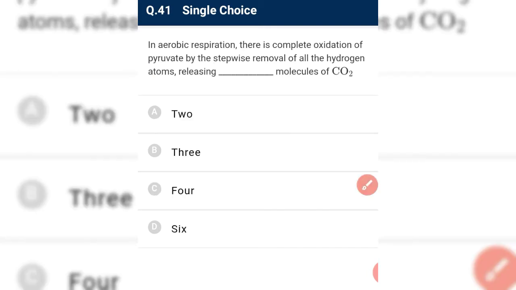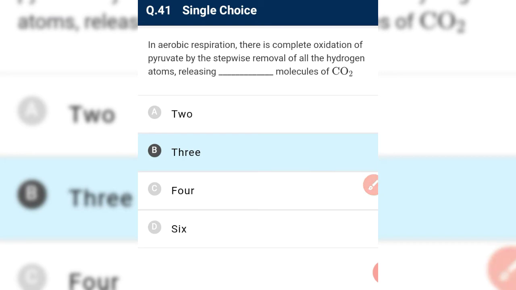Next, in aerobic respiration, there is a complete oxidation of pyruvate by stepwise removal of all the hydrogen atoms, releasing CO2. See, we have to read it carefully. We have to find out how many CO2 are released when we oxidize one pyruvate stepwise. Okay, see, then we get 3 CO2 from one pyruvate, and from a glucose, 6.